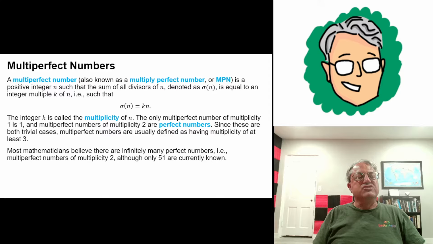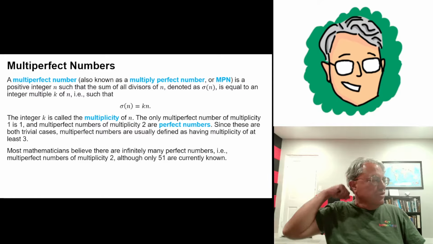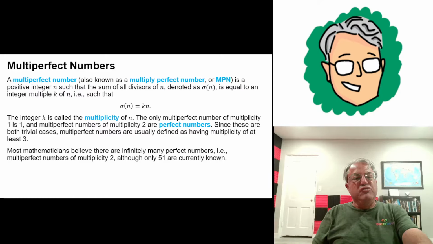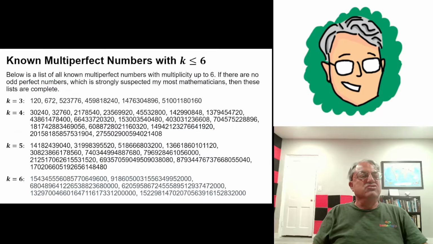So what about higher multiplicities? You might wonder if there are any. Well, it turns out there are, but they're pretty rare. And I'll just show you some tables here. These are believed to be complete lists, if you can believe that. So, like I said, most mathematicians suspect that there's infinitely many perfect numbers, even though they're very rare. But multi-perfect numbers turn out to be even rarer.